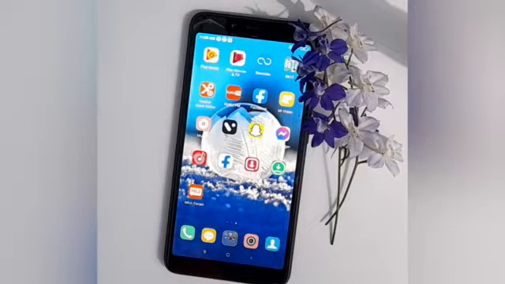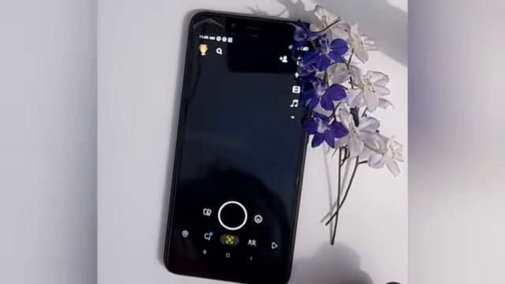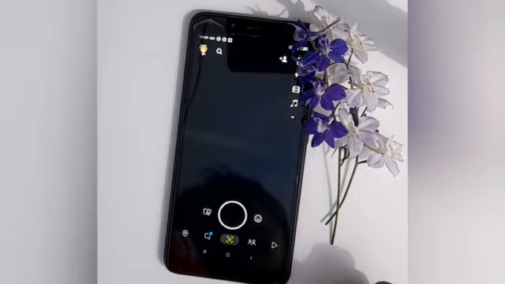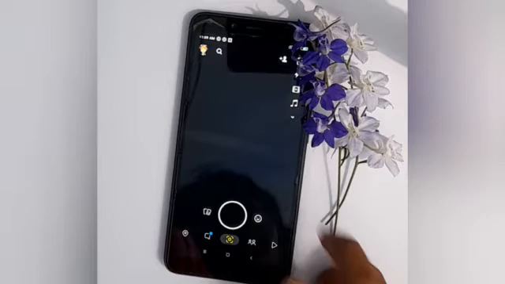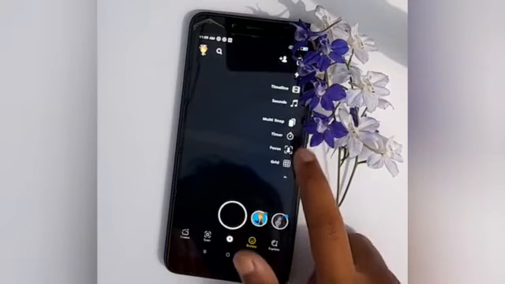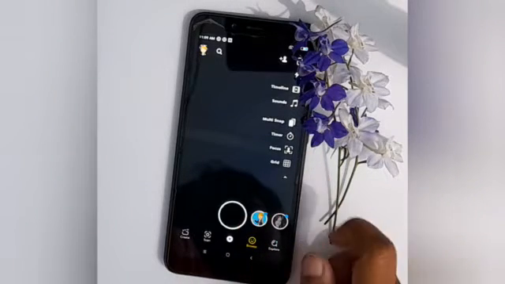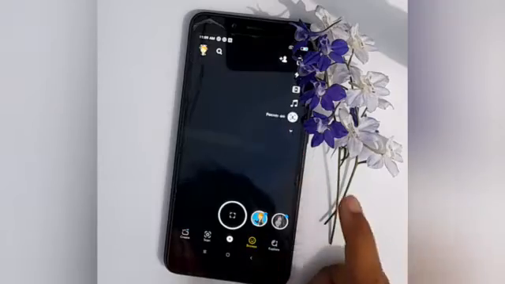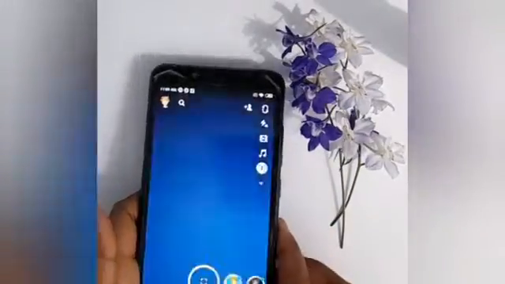At first you have to move to the Snapchat app. Here just click on this side arrow, you can see the small one on the side here. Click on it, then you can see here focus. Okay, click on it. After clicking on it, you can click photos.